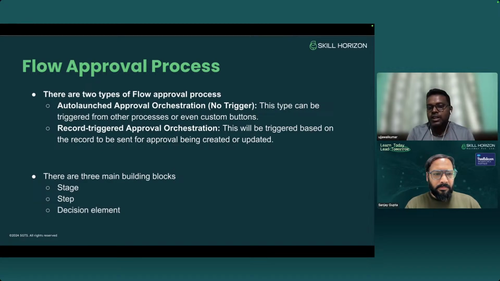And the other one is record trigger. As the name suggests, whenever the record is updated, the user will have the control to submit that record for approval. And if we talk about building blocks, the flow approval process has three main building blocks. One is called a stage, second is a step, and third is a decision element. A stage is nothing but a combination of steps. And as per the name, with decision elements we can apply some condition to decide how that approval should flow in our system.